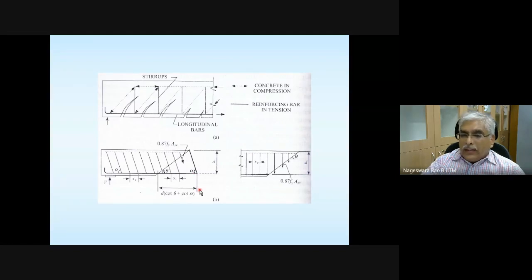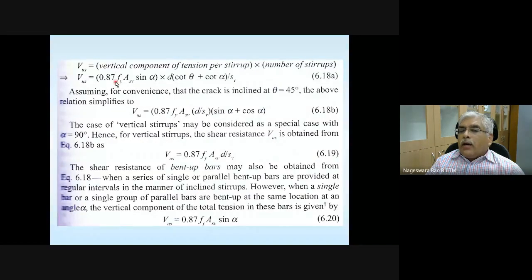Okay. Vertical component of tension per stirrup. This vertical component word and this sine alpha I forgot in the previous explanation. You need to consider the vertical component. And how many stirrups? I explained to you in detail. And usually the crack, we assume it to be at 45 degrees. So taking theta equal to 45 degrees.